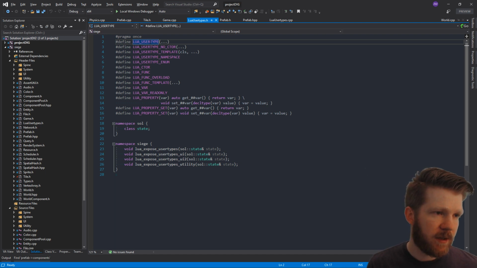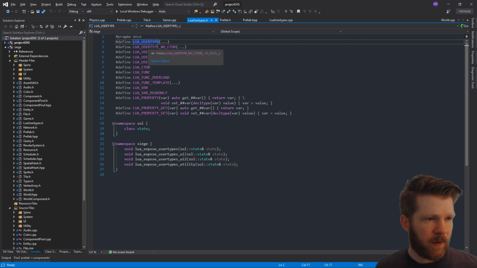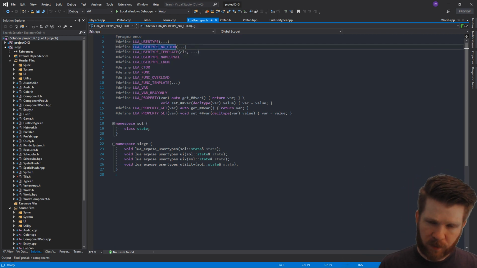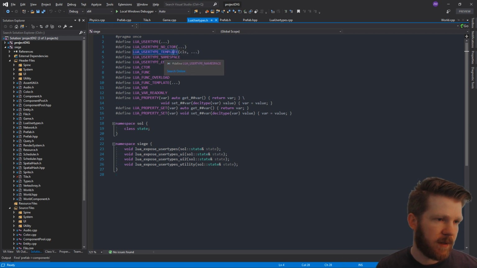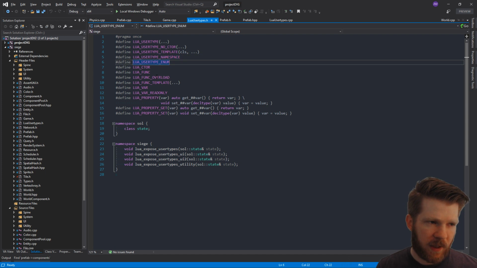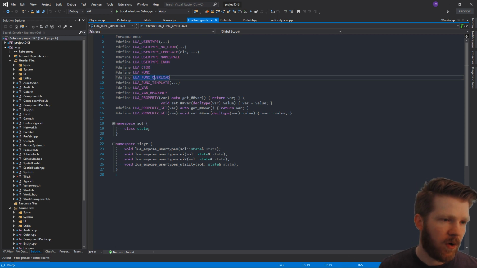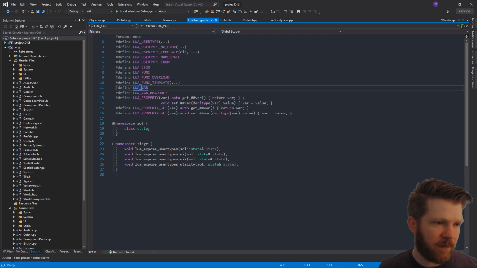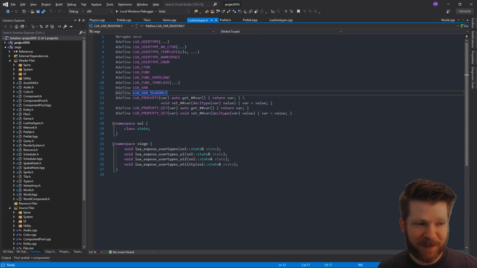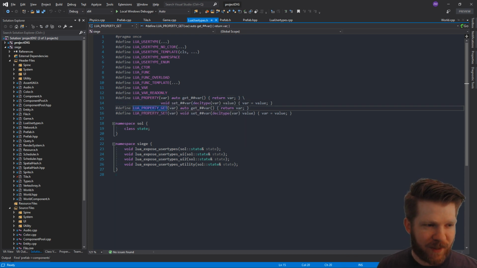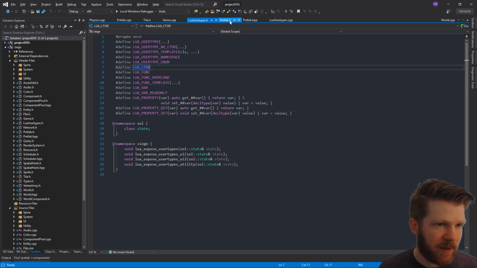So I added these in. We have Lua user type with no constructor, so we don't want Lua to ever be able to construct it, a templated class, namespace, an enum, and then also we can say this is a constructor that we want exposed, or a function, or overloaded function, or a templated function, and variables, and read-only variables, and property getters, and property setters, and all that fun stuff.